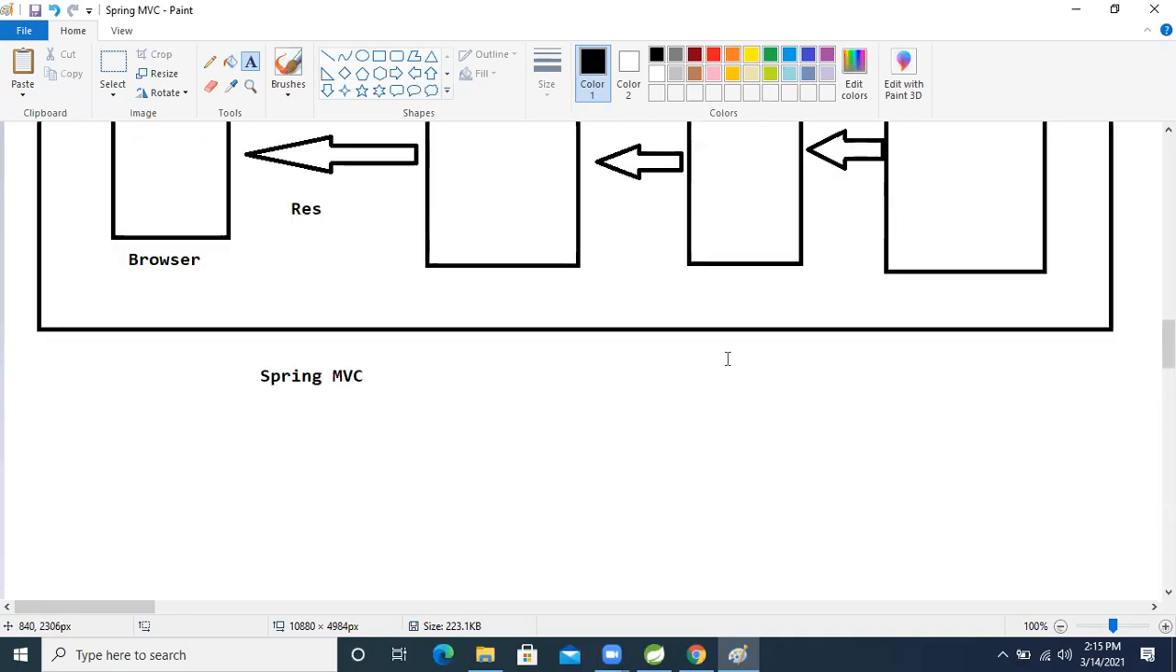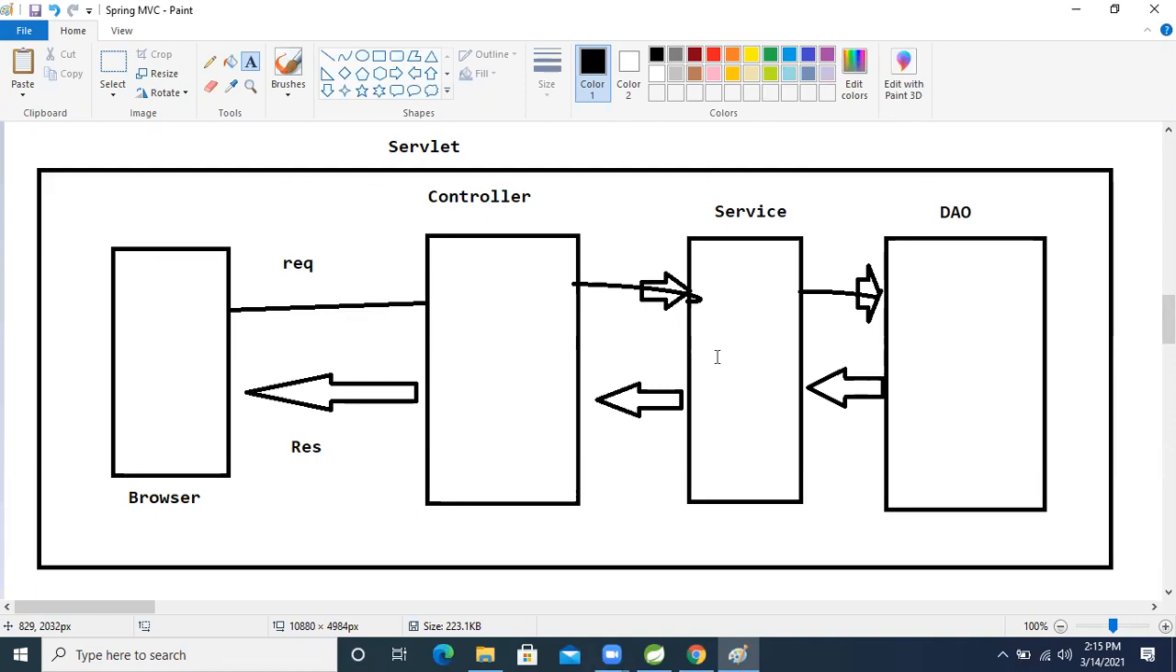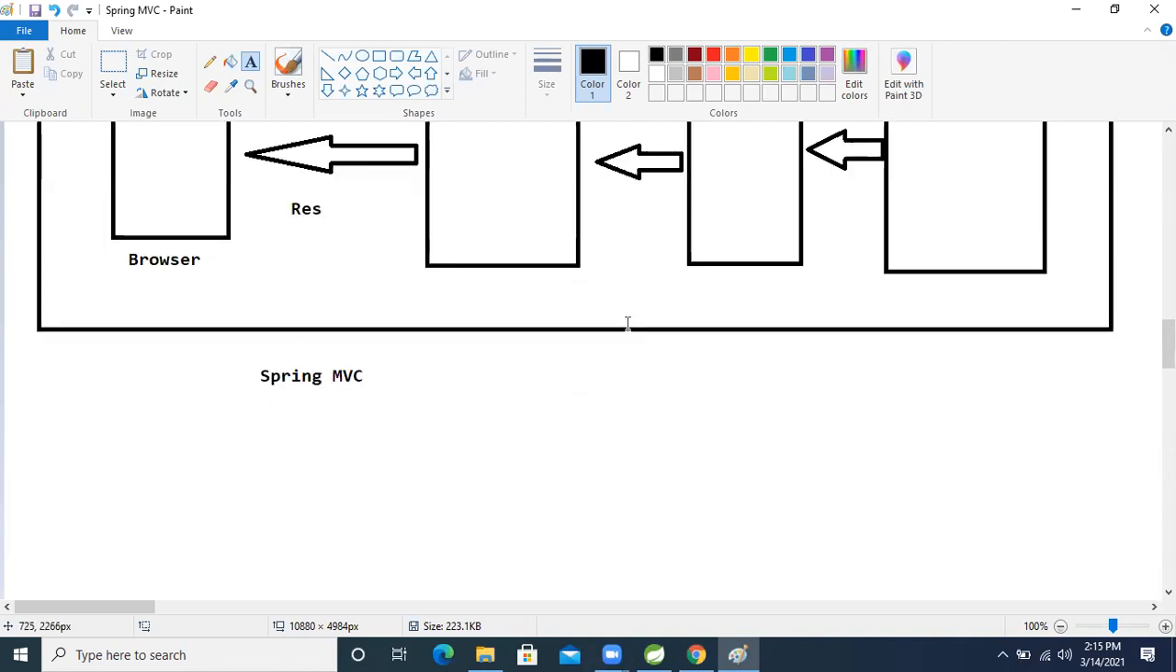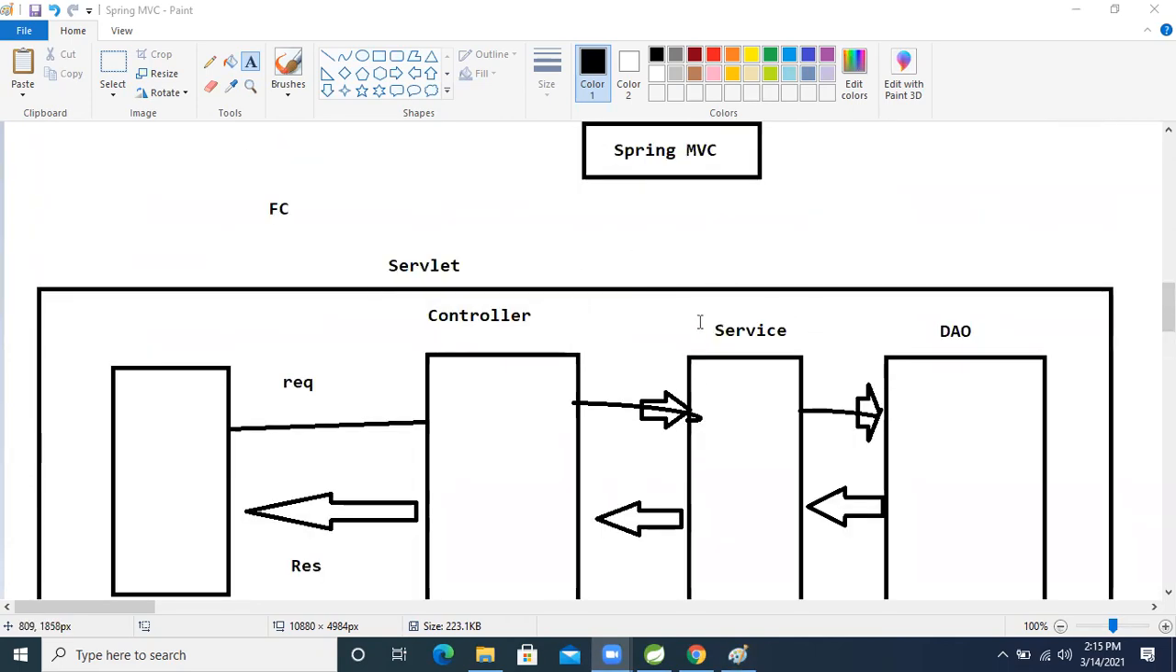So now, that's it, Spring Servlet MVC. Based on the Spring Servlet MVC, I have given the clue. Here we are collaborating to understand what? Spring MVC, right? So please listen carefully.